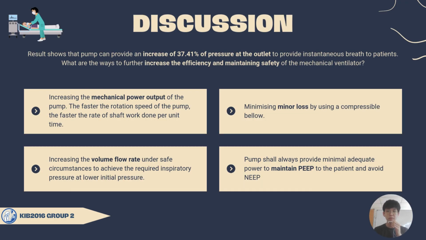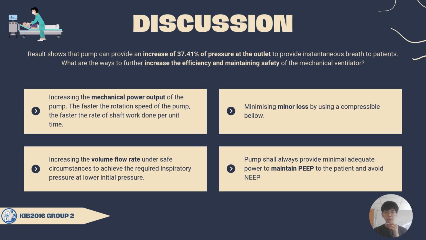I will be presenting the discussions of our problem statements. Based on the results, the pump can provide an increase of 37.41% of pressure at the outlet. So what are the ways to further increase the efficiency while maintaining the safety of the mechanical ventilators? First of all, we should increase the mechanical power output of the pump, since the faster the rotation speed of the pump, the faster the rate of shaft work done per unit time.